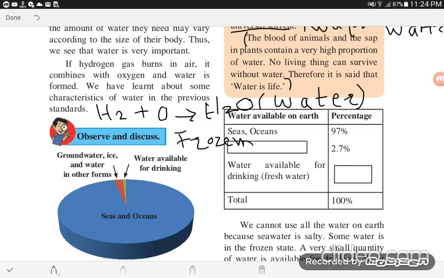Next one, water available for drinking, fresh water. That one is 0.3%.